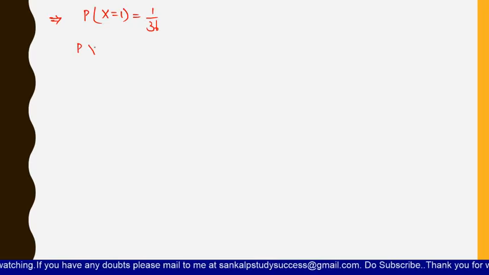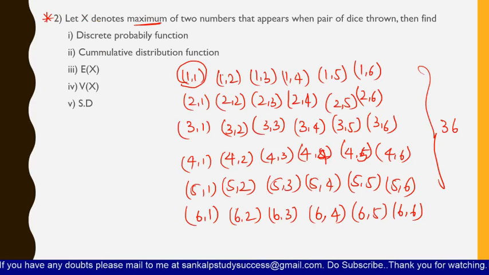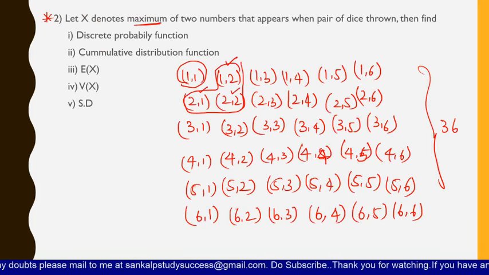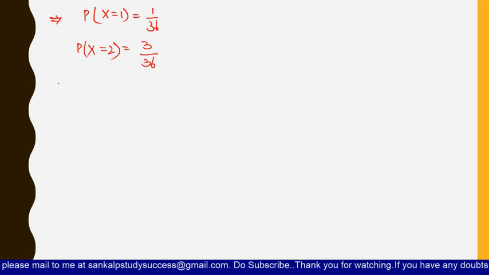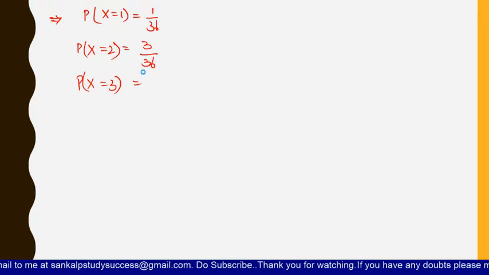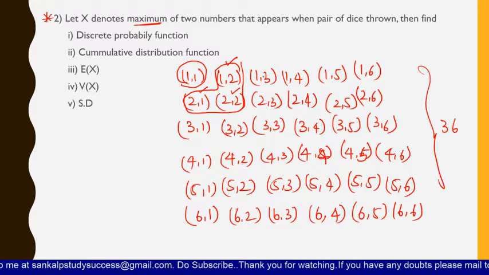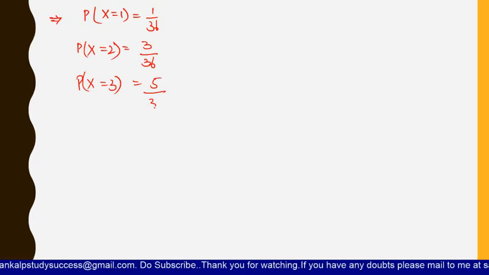If x is equal to 2, then what happens? If it is 2, this is the greatest, this is the greatest and this is the greatest. That means we have only 3 in the L shape. So it is 3 by 36. Now, if x is equal to 3, how many maximum pairs do we get? 1, 2, 3, 4 and 5. We will get 5 by 36.